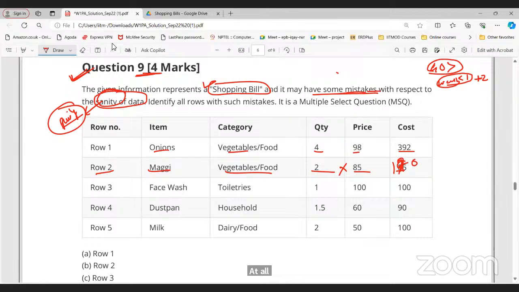170. Yeah. So row 2 is correct because it has a mistake, right? It is a multiple select question. Multiple select means MSQ, which means more than one option can be correct. Okay, one or more than one.